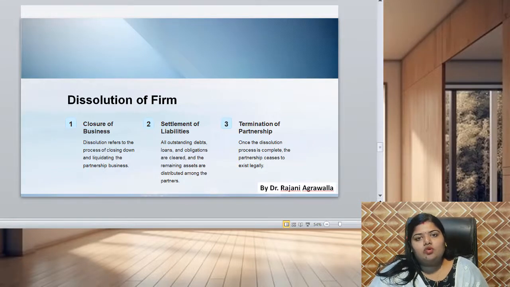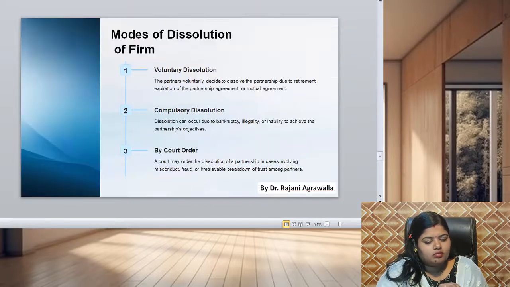But here one more thing we have to consider: suppose A is a partner and A's wife has contributed some money as a loan to the partnership business, then she is an outsider. Then her loan will be given first priority and it will be paid off. But if A contributed something as a loan, then immediately his account will not be cleared. At the end, if there is any money, then it will be cleared, or else that loss will be borne by him only, right?